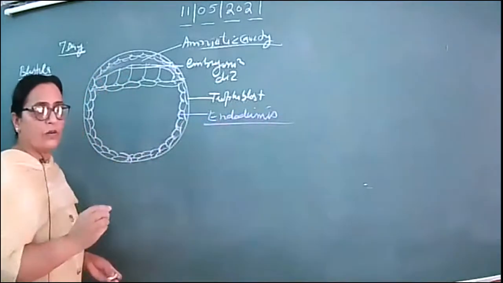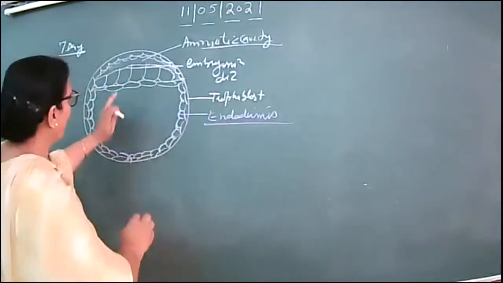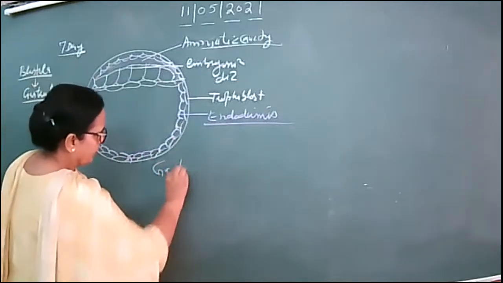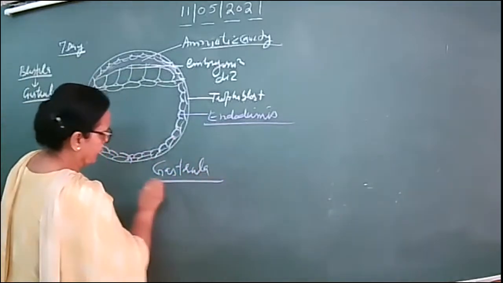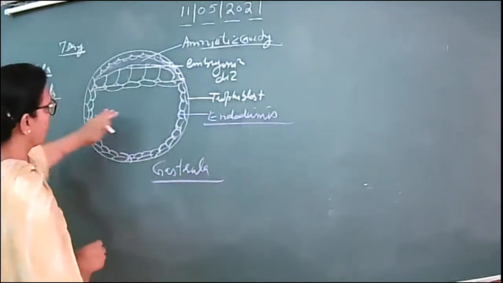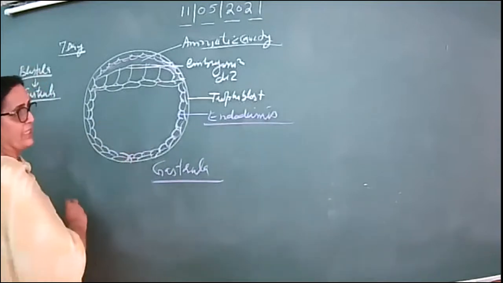Endodermis. Clear? What is endodermis? So this is endodermis. Now, the whole of this structure is known as the gastrula. Now this cavity, earlier, was known as the blastocele.